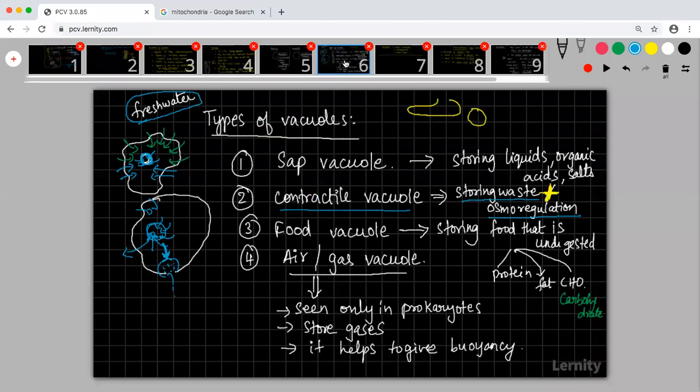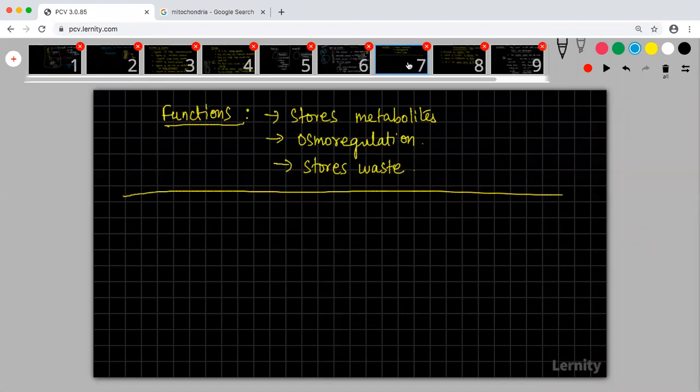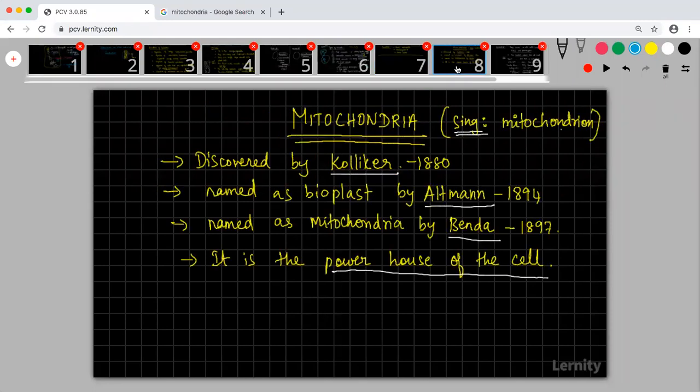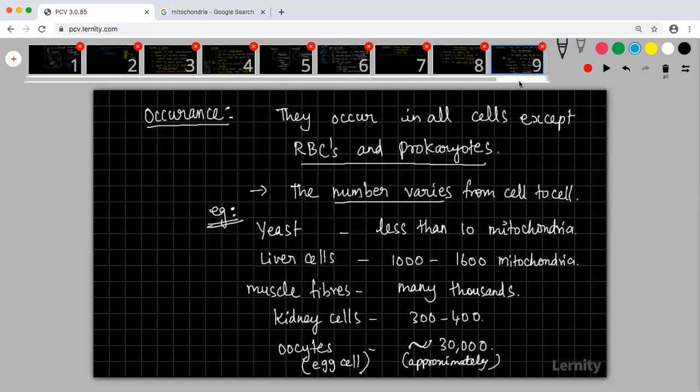Sixth slide. Seventh slide. Eighth slide. Ninth slide. And 10th slide.